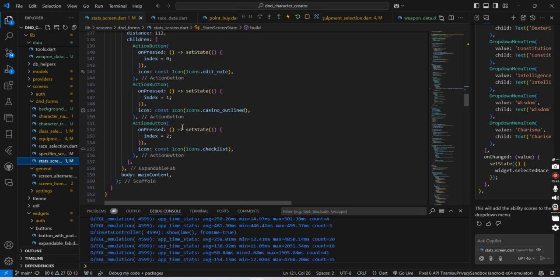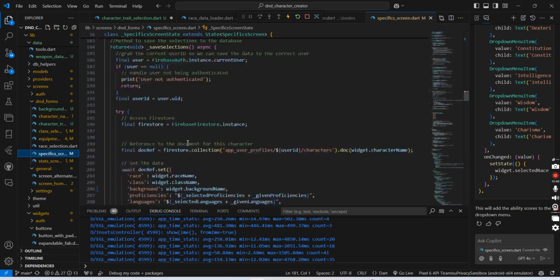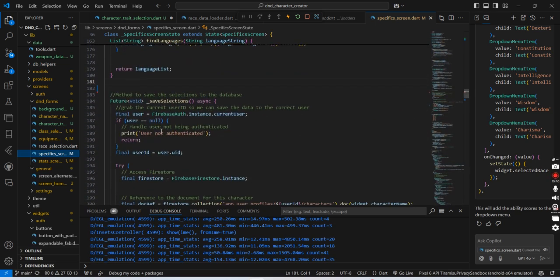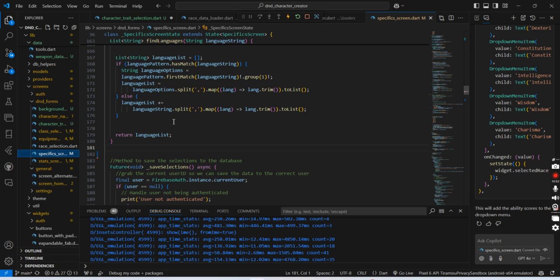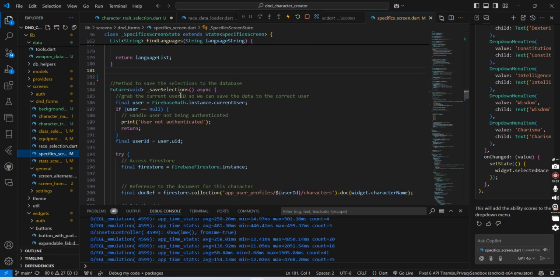That is the stats screen. This is the stats screen. I don't want that one. I want the specific screen. Did that get changed? Yes, because this is where I'm doing the first bit of it. I do it a couple times throughout the different files, but I want to show it here.